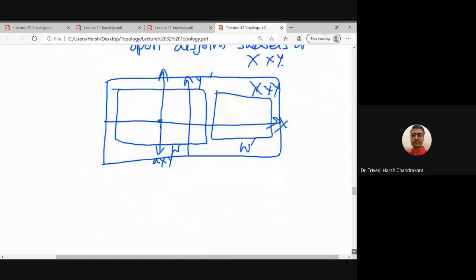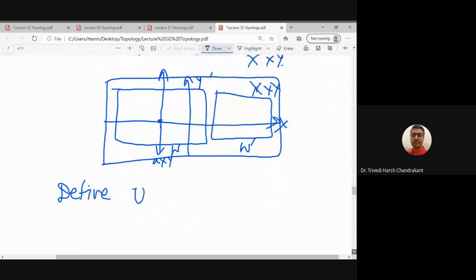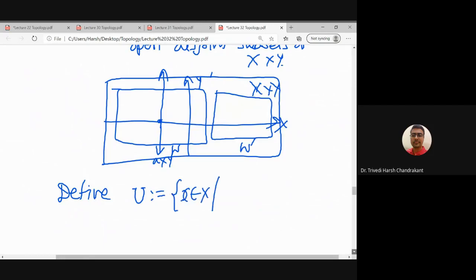So what we will do is define a set U to be the set of elements x in capital X so that x cross y is a subset of W. So note that U is non-empty.